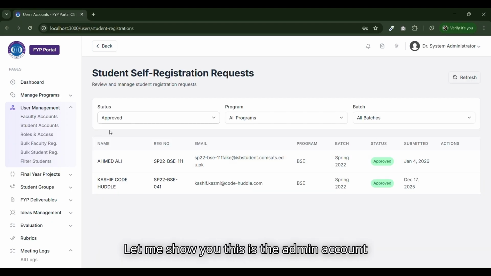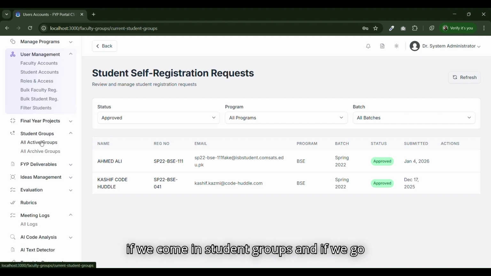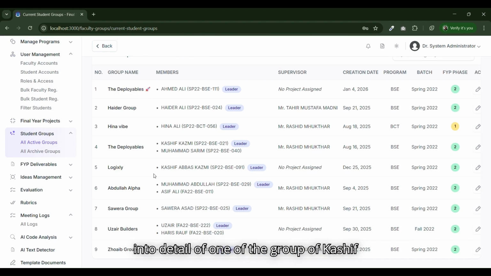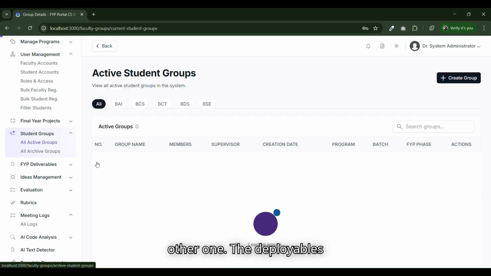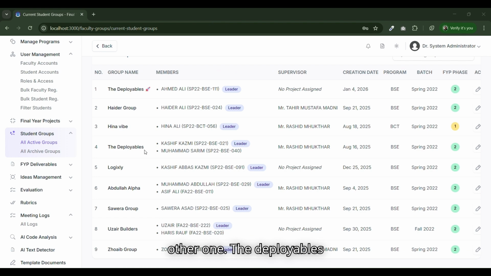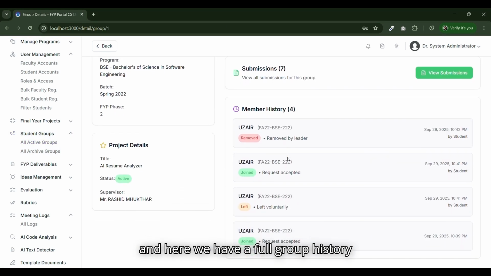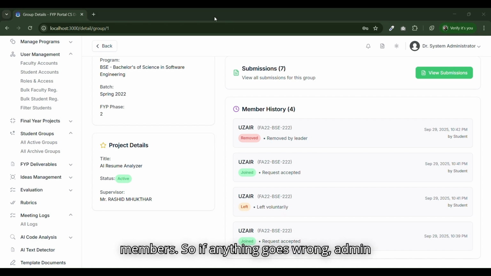Let me show you. This is the admin account. If we come to student groups, and go into the detail of one of the groups, like Kashif Abbas Kazmi, let me go to some other one. And here we have a full group history: when which member was added to a group, and if it was removed, whether removed by the leader or by themselves. It has full records of group joining and removing members. So if anything goes wrong, admin or any other faculty can audit them later.